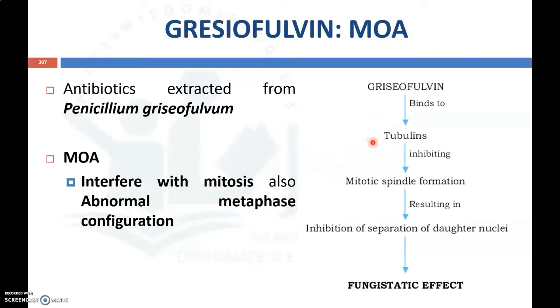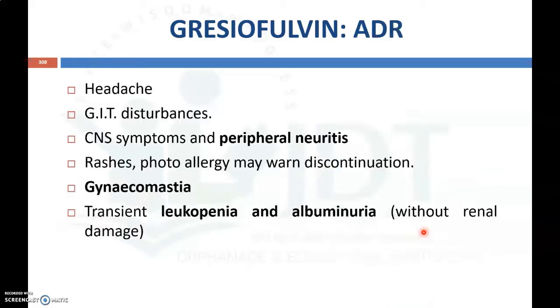As we know, there is a protein known as tubulin, which is essential for the separation of daughter nuclei during the mitosis process. So this Griseofulvin will bind with the tubulin protein and inhibit mitotic spindle formation, which will result in the inhibition of separation of the daughter nucleus. Thereby it will produce a fungistatic effect. It will inhibit the growth of fungus.